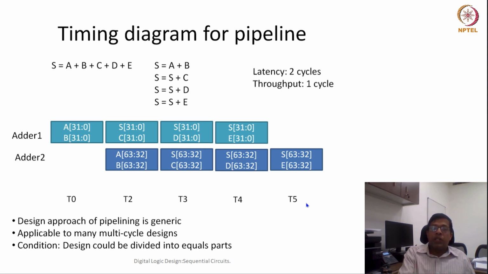Here, both additions were taking the same amount of time, so it was almost perfect: the throughput is 1 cycle, and the total latency is almost the same, but the throughput is actually double. So basically we are able to perform one task, or one addition, in 1 cycle.